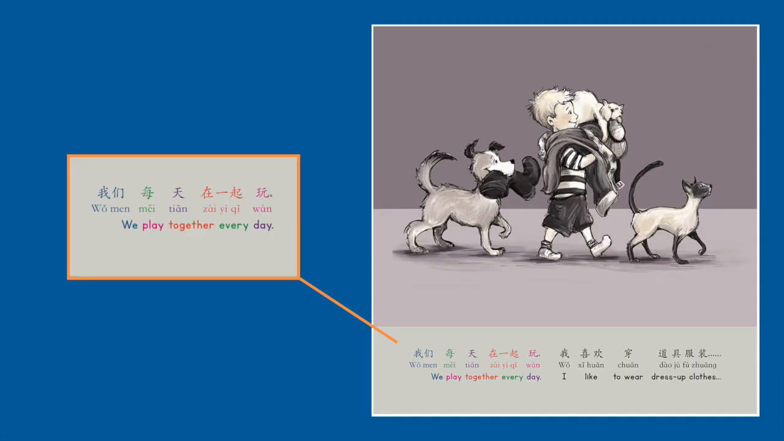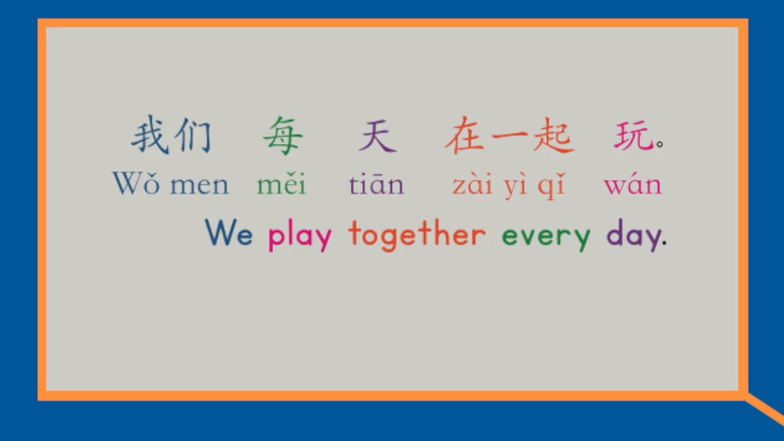And finally, for sentences that just differ too greatly in grammatical word order, they are slightly offset from one another and color-coded to show how the vocabulary corresponds. In English, we say, we play together every day, but in Mandarin, the correct word order is actually, we every day together play. 我们每天在一起玩.